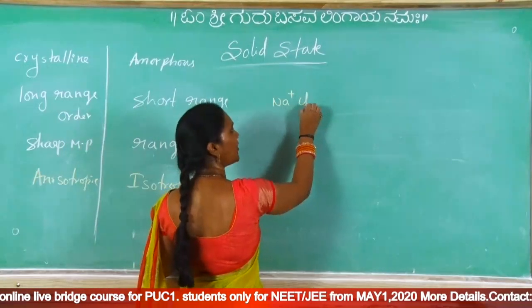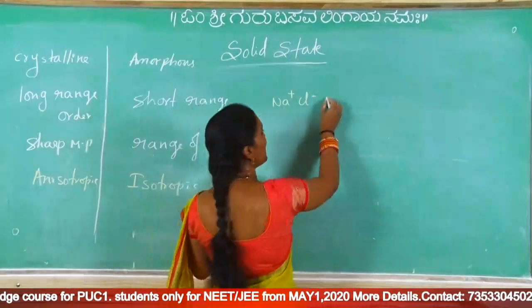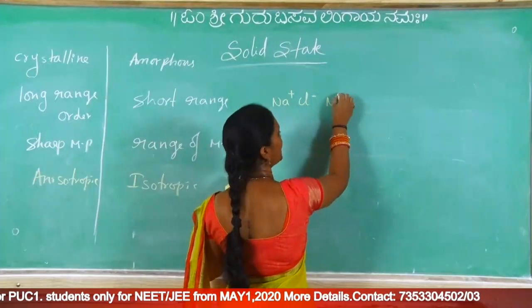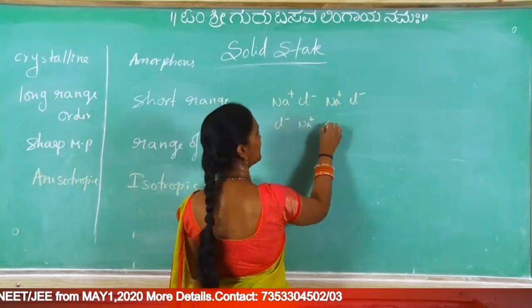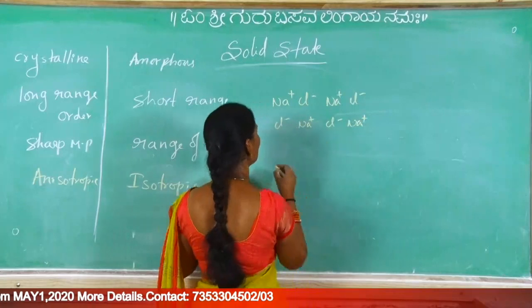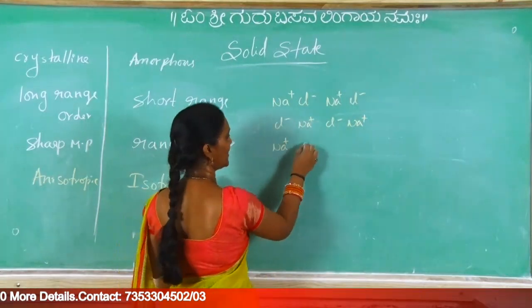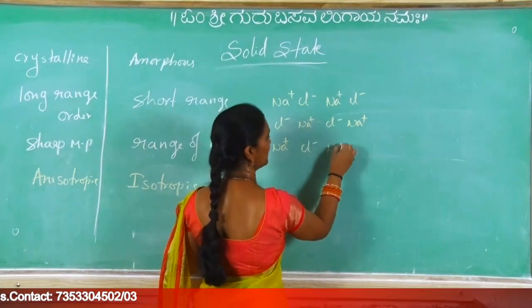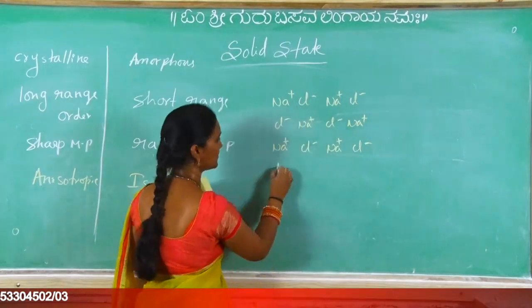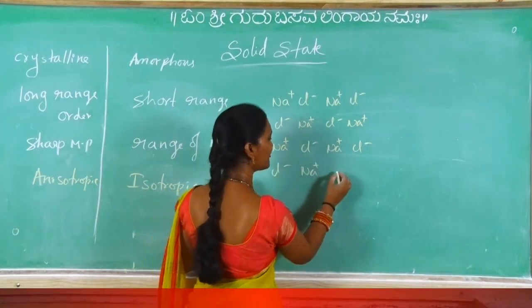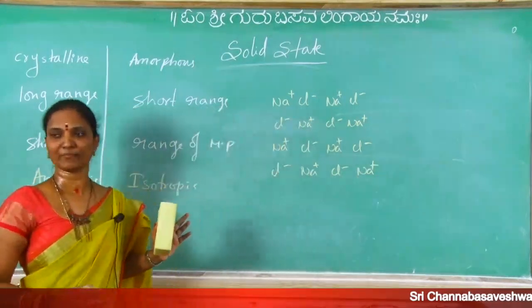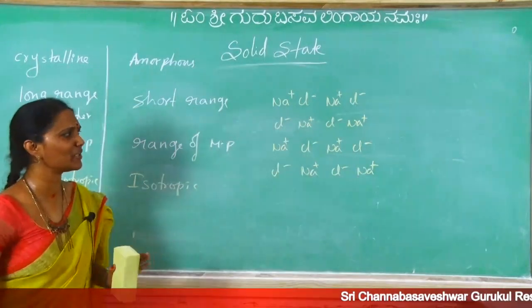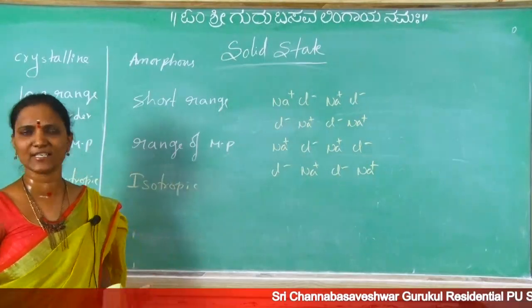Take a crystalline solid: Na plus Cl minus, Na plus Cl minus, then Cl minus Na plus, Cl minus Na plus, over four lines. Here complete regular arrangement is there.